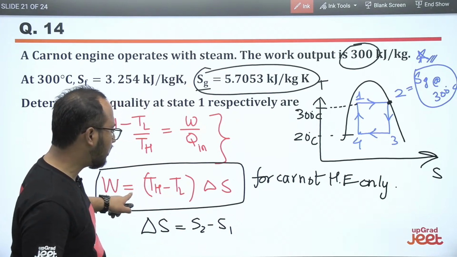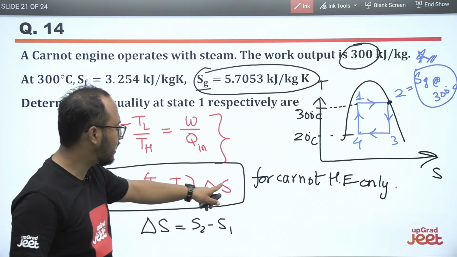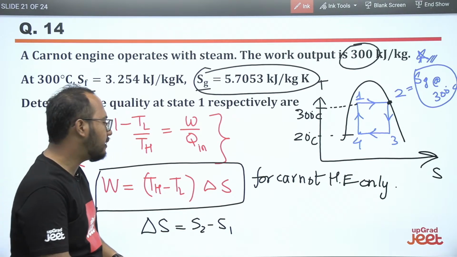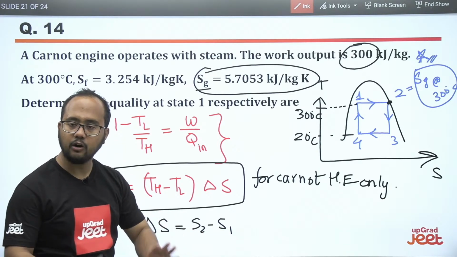Delta S we can calculate from this relation because we know the value of work, we know the value of TH, we know the value of TL. We can calculate the value of delta S, and delta S can be written as S2 minus S1. S2 we know, so we can calculate S1. I hope it is clear to everybody.